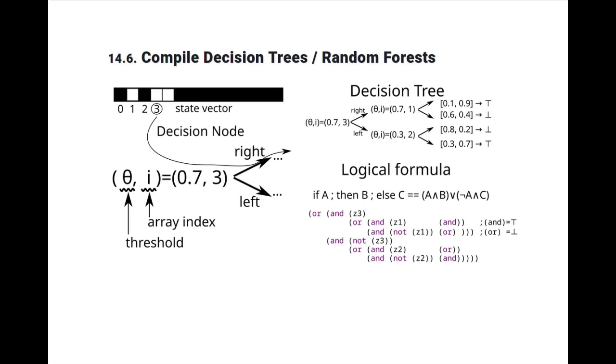In this case, 0.7 and 3, it is looking at the third proposition and telling whether the value 1 is larger than 0.7, which is the case, therefore it goes to the right branch. The leaf node contains a class probability vector corresponding to true and false. The logical formula is created by the equivalence between the if-then-else rule and the certain logical formula.